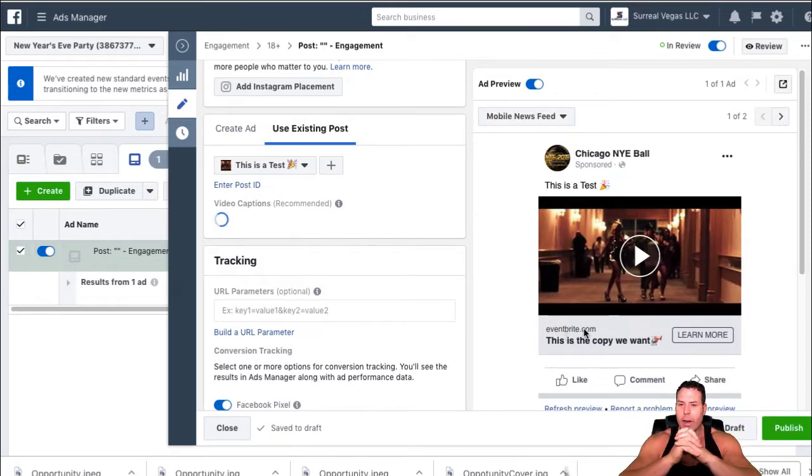So I thought you guys might like that one. That's a little hack. And it definitely is going to help with your conversions when you have copy down there. And I had to set this up a bunch of times last night. So anyway, hopefully you guys learned something today.